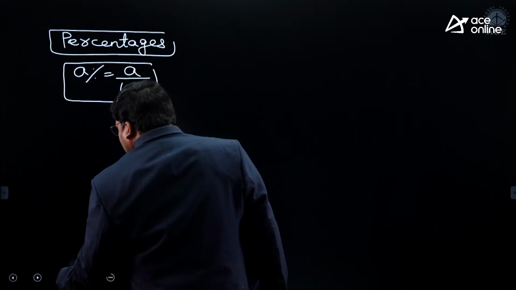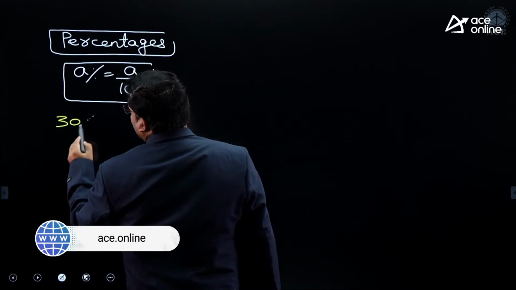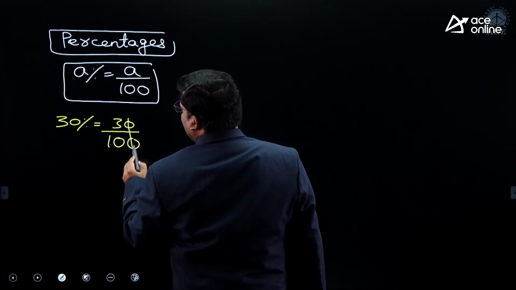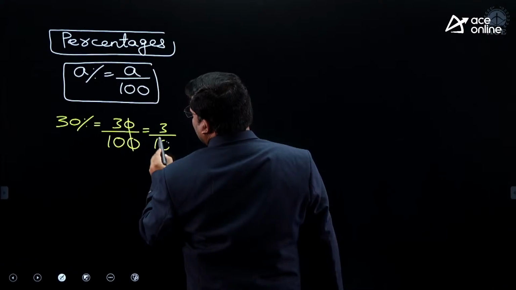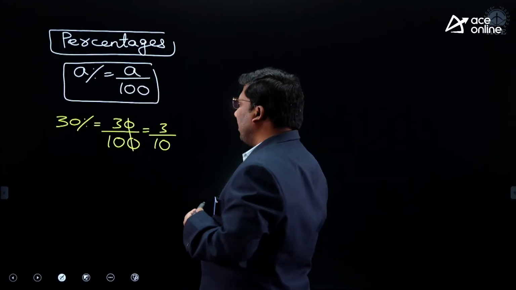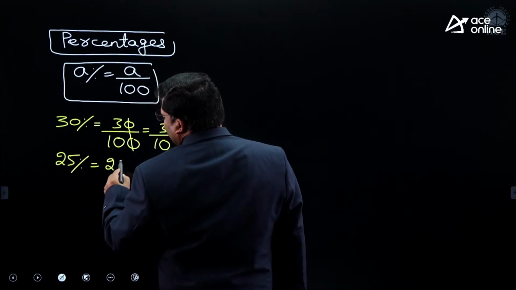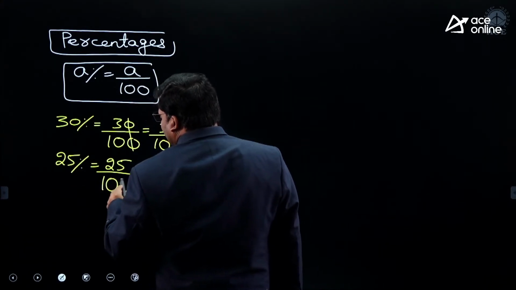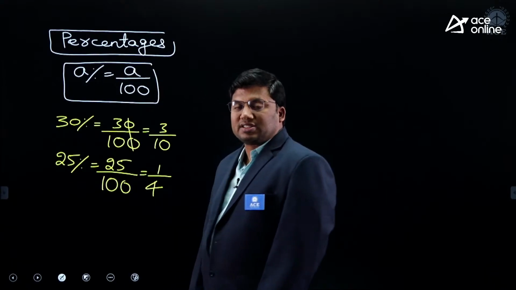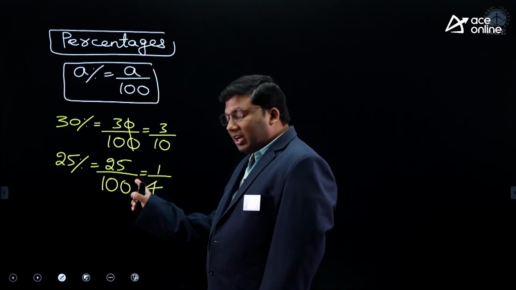A percentage is A by 100. 30 percentage is 30 by 100. The zeros cancel, and in fraction it is 3 by 10. Suppose it is 25 percentage. 25% means for every 100, 25 out of 100, which is 1 by 4. 25 ones are 25, 25 fours are 100.